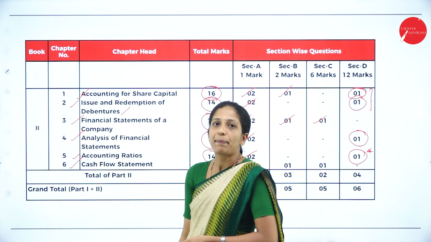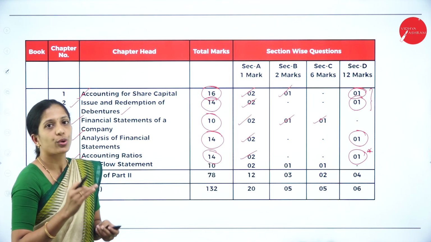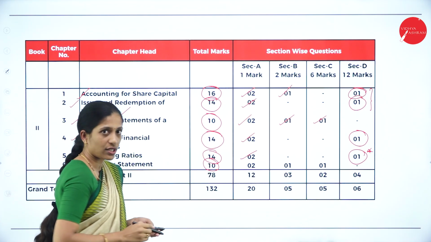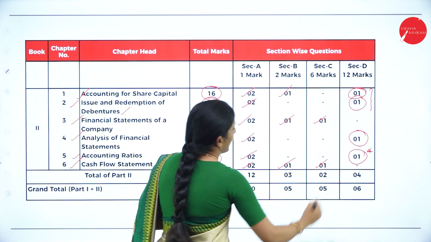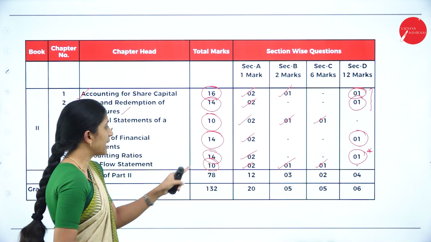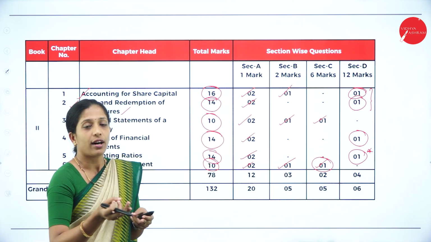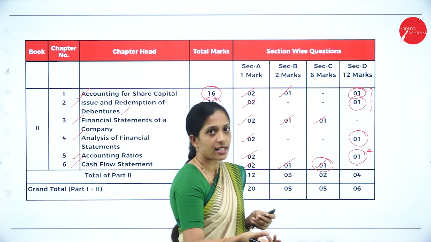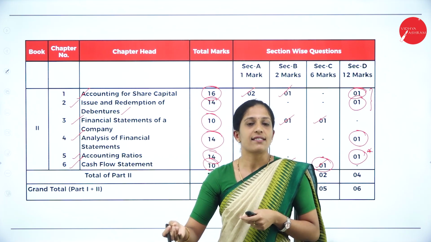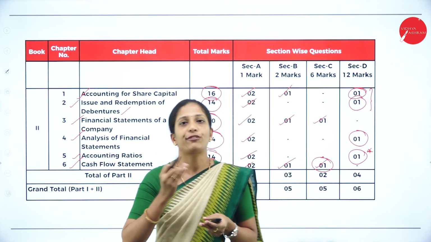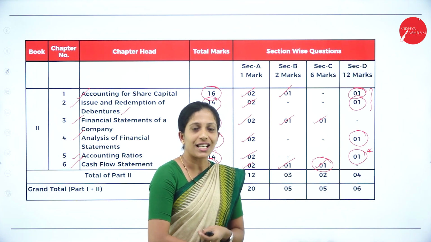Next, coming to your last chapter, cash flow statement. Again, an easy problem will be asked for 6 marks. Okay, so you can go through this. The total weightage is 10 marks, where you have 2 questions of 1 mark, 1 question of 2 marks, as well as 1 question of 6 marks. If you are good at segregating activities into investing, operating and financing, normally you will get a question to calculate the cash flow statement under investing, financing or operating activities for 6 marks. You can go through this chapter.